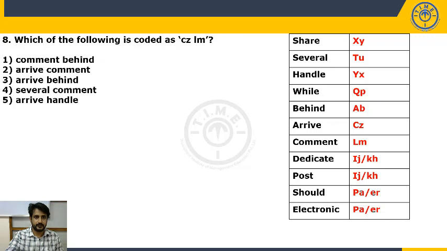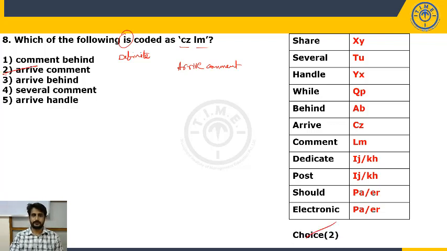Next question. Which of the following is coded as CZLM? "Is" means they are asking for the definite code. CZ is array. LM is comment. The combination of these two words, array comment, is choice 2.